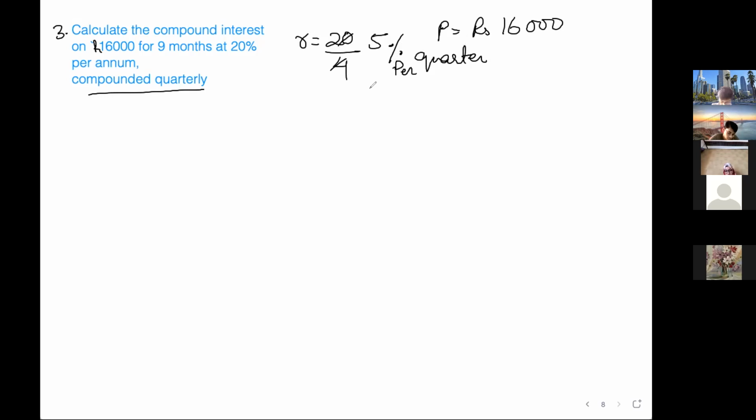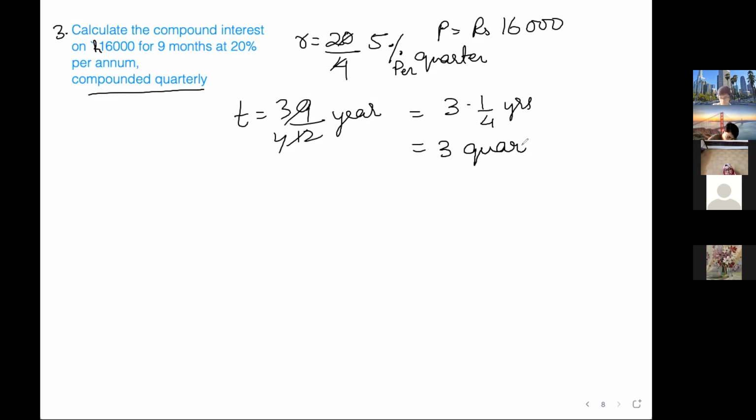Okay, 5% per quarter. What will the time be? 9 upon 12 year, 3 3s are 9, 3 4s are 12. So it is 3 into 1 by 4 year, which you can say 3 quarters. Okay, 3 quarters. So now we'll put the values. We have to find out compound interest.